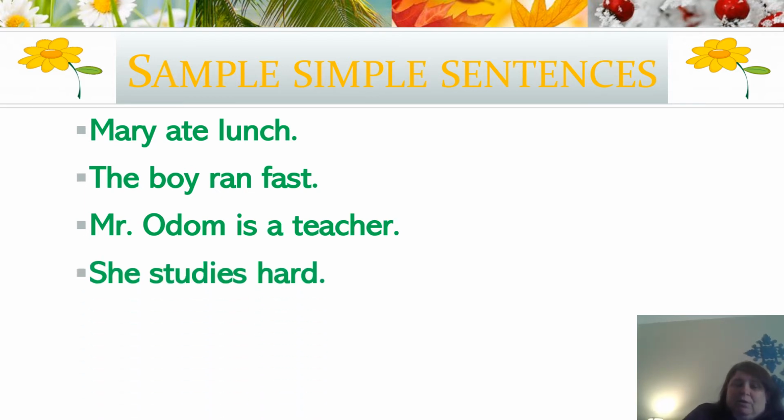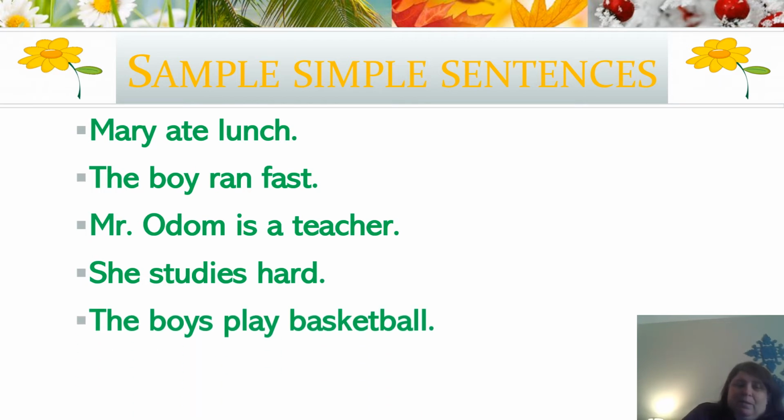She studies hard. She is our subject, studies is our verb, and studies hard is our complete predicate. The boys play basketball. The boys are our subject. Play basketball is our predicate. Play is our verb. We could just have the boys play, and that would be a sentence.